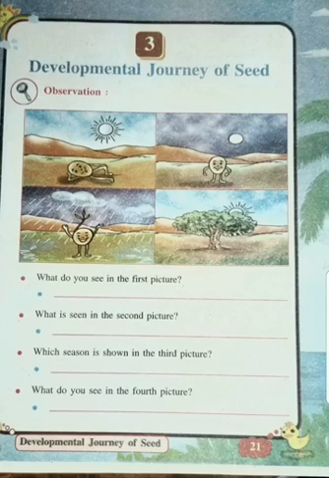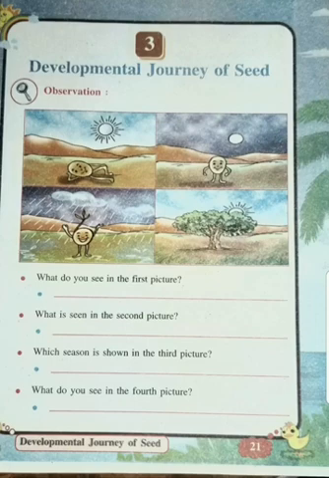In the second picture, what is seen in the second picture? Now again you see the same place, but instead of daytime, now you can see the moonlight, and it is the night time. We see the dark sky, we see the mountains, land, and now the seed has, after receiving the sunlight, it is now ready to grow up into a baby plant, which we will be seeing in the third picture.